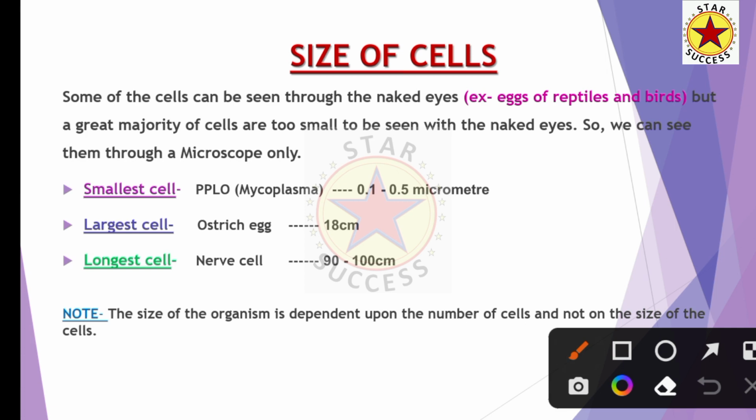Some of the cells can be seen through the naked eyes, for example, eggs of reptiles and eggs of birds. So an egg is also a cell. Egg of a hen, egg of an ostrich. An egg is also a cell, and we can see the egg cell with our eyes because it is a bit bigger.